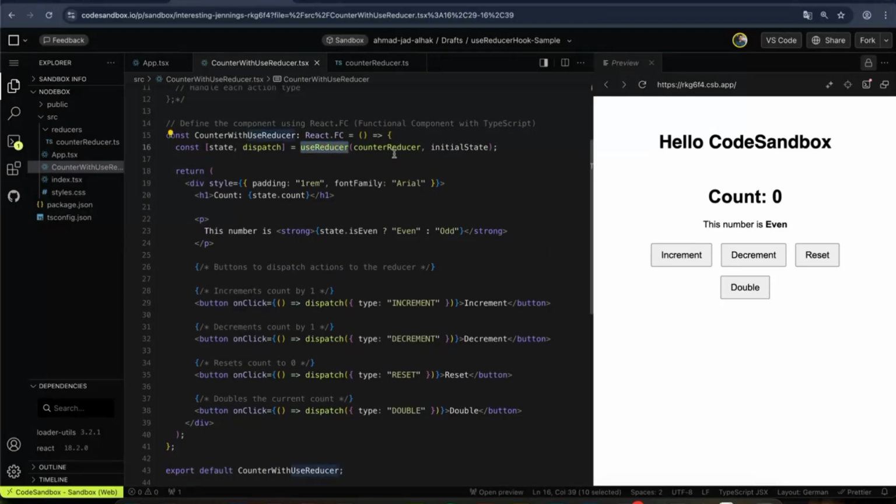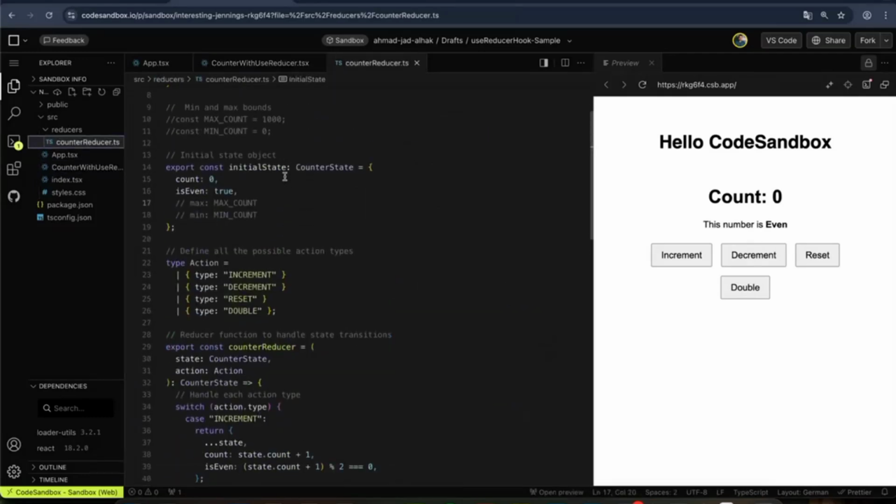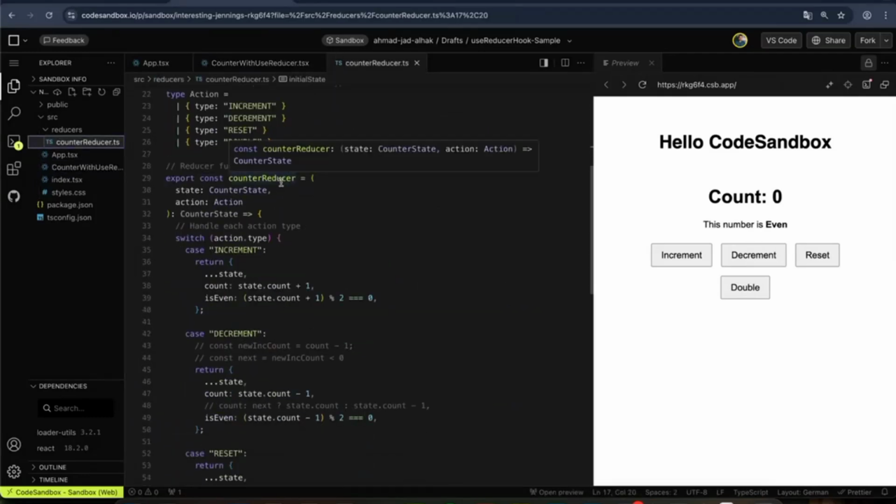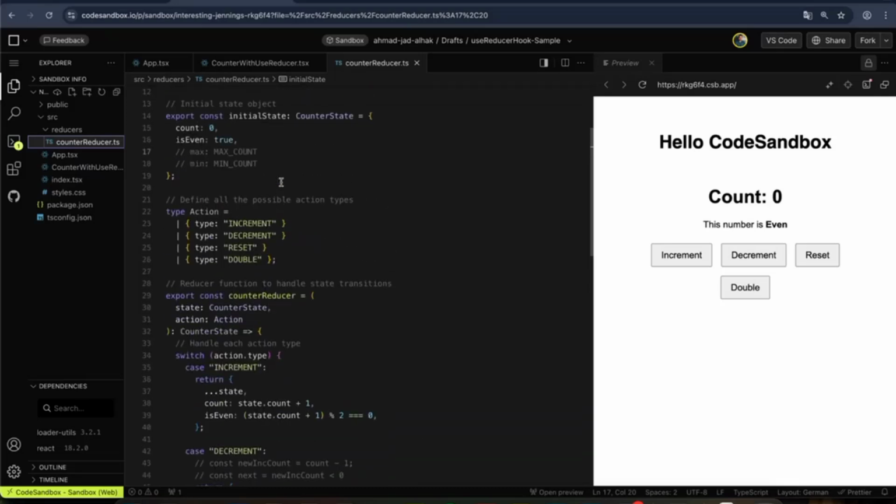This is the method where we call our reducer. We could have one reducer or multiple reducers, for example, for a form, for a SharePoint list, or whatever. But here we have the counter reducer. This function is already defined in a separate file, so we have the logic in a separate file and we have our UI component here. In this file, we have our counter reducer, which we imported in the other file.